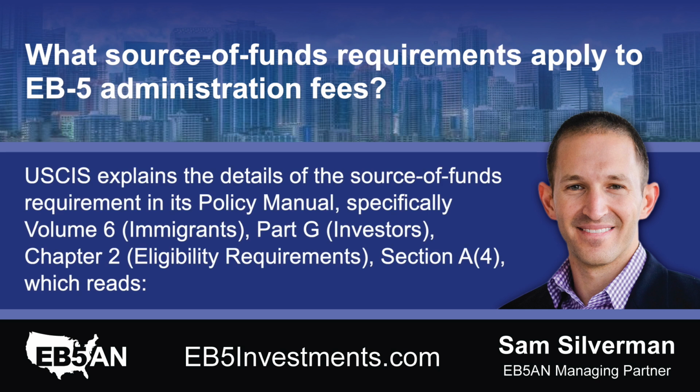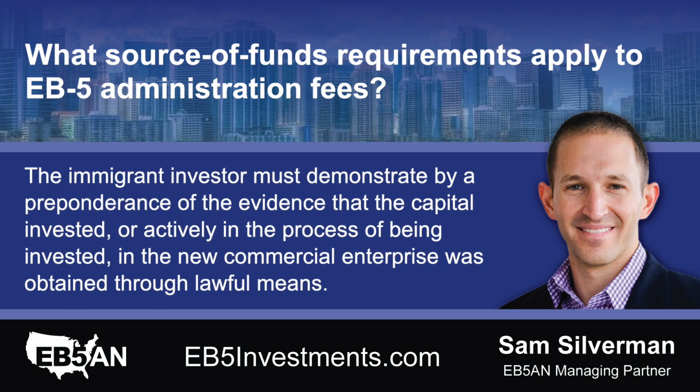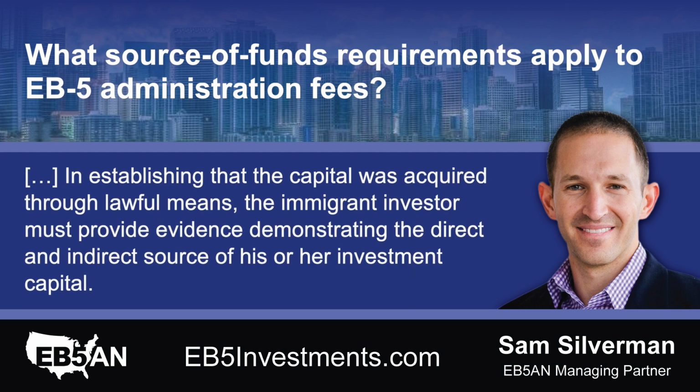USCIS explains the details of the source of funds requirement in its policy manual, specifically Volume 6, Immigrants, Part G, Investors, Chapter 2, Eligibility Requirements, Section A4, which reads, "The immigrant investor must demonstrate by a preponderance of the evidence that the capital invested, or actively in the process of being invested, in the new commercial enterprise was obtained through lawful means. In establishing that the capital was acquired through lawful means, the immigrant investor must provide evidence demonstrating the direct and indirect source of his or her investment capital."